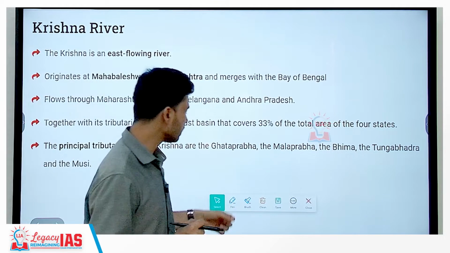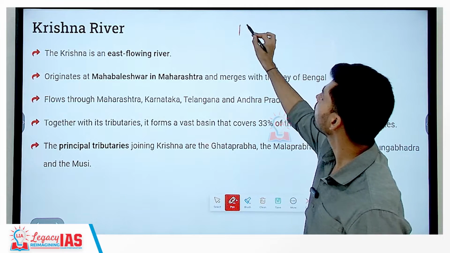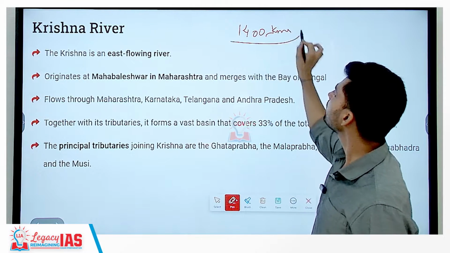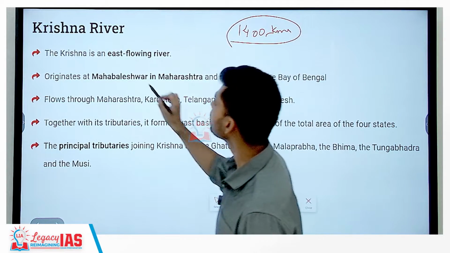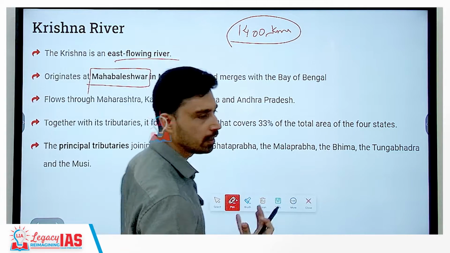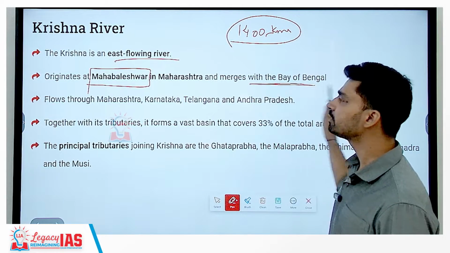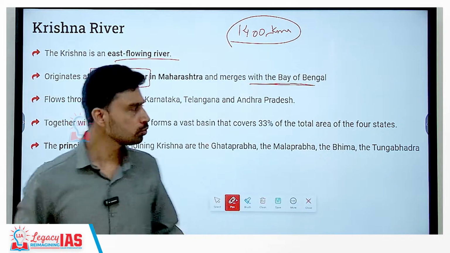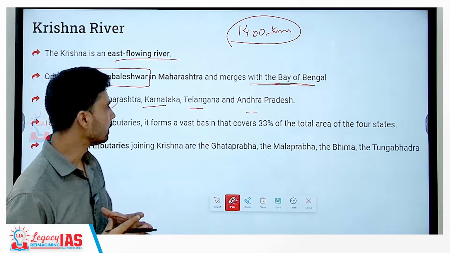Moving further, the next river, which is the second longest river of peninsular India, is the Krishna river with a length of almost 1400 kilometers. Godavari's length is almost 1450 kilometers. That is the longest river. Krishna is an east flowing river. Its origin point is again in the Western Ghats of Maharashtra. There is a peak called Mahabaleshwar, and then it finally enters the Bay of Bengal. After originating from Maharashtra, Krishna river flows through other states as well, such as Karnataka, Telangana and finally Andhra Pradesh.